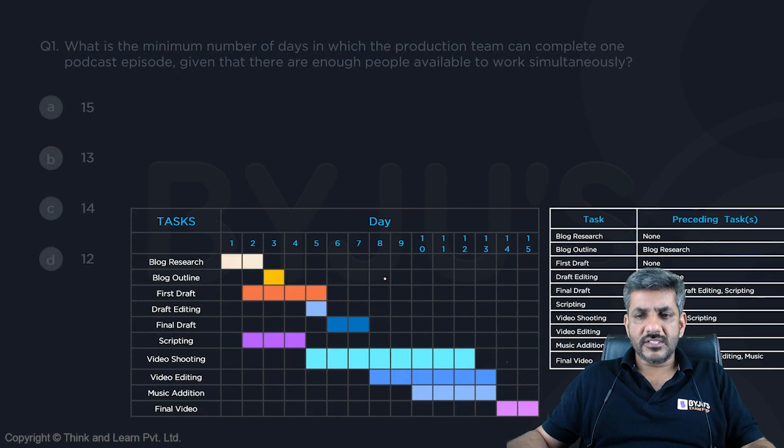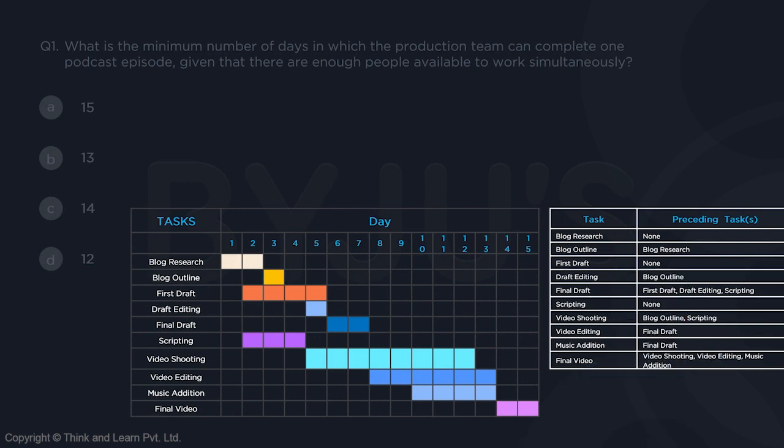So I just go to this page and I'll have to, of course, probably hide myself because you would not be able to see the data now. Let's start doing it. So here is the table giving you the number of preceding tasks along with the number of tasks and the time taken by them. The question is asking the minimum number of days required for the production team to complete one podcast, given that there are enough people available to work simultaneously.